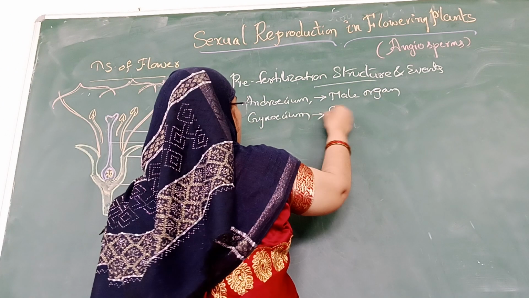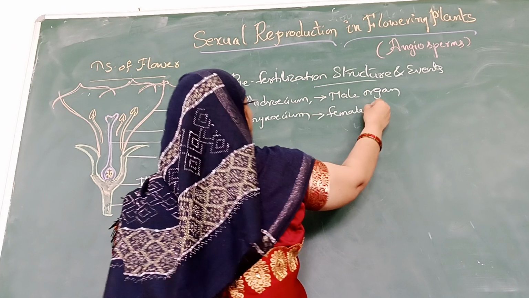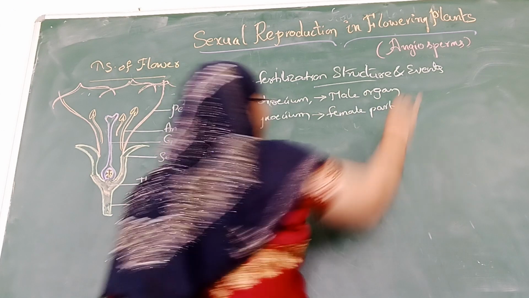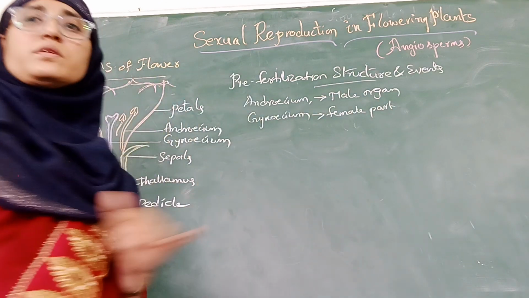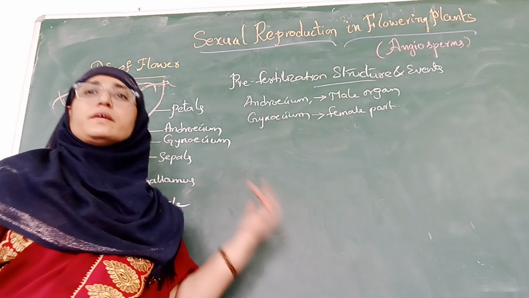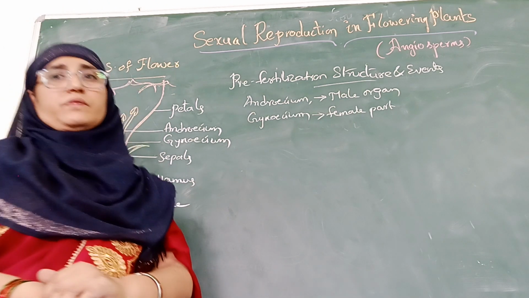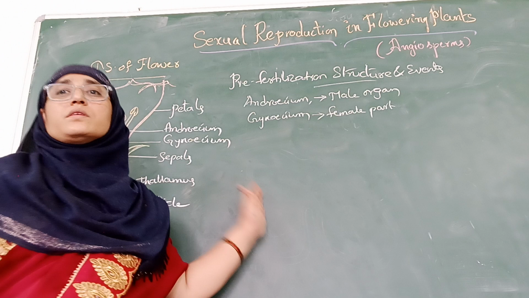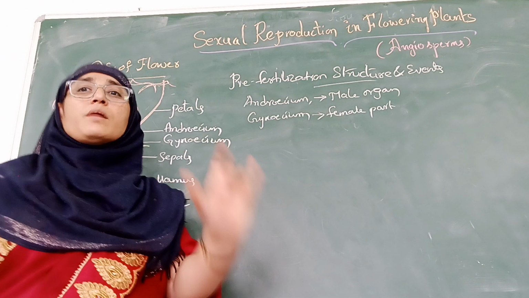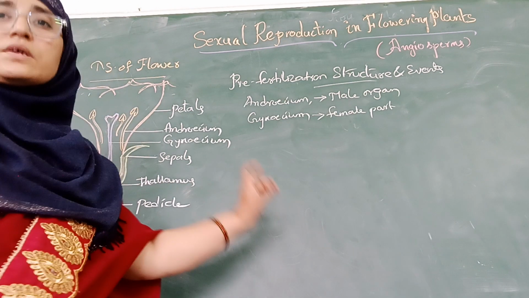Gynoecium is called the female part of the flower. So in this lesson we are going to learn in detail about the morphology, structure, and also the process of sexual reproduction in plants.